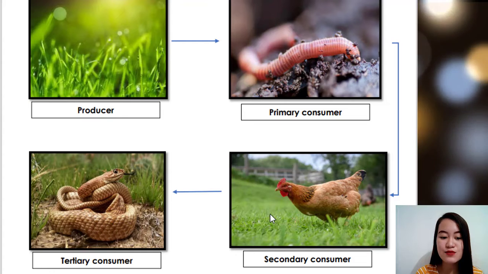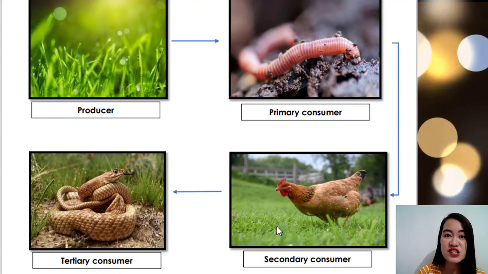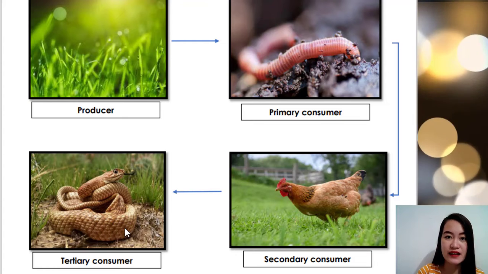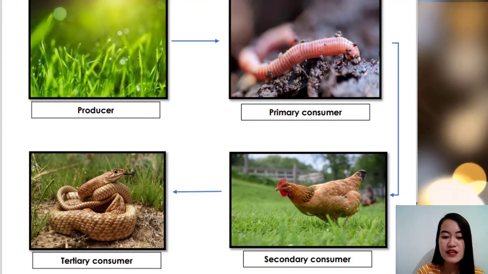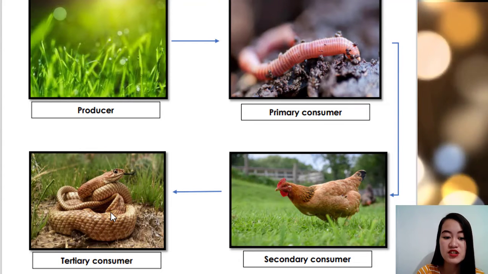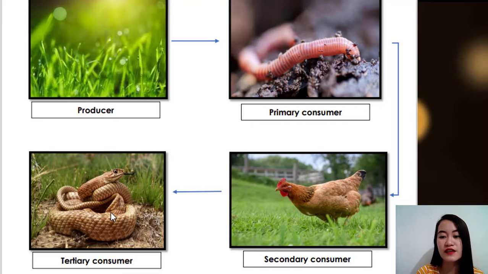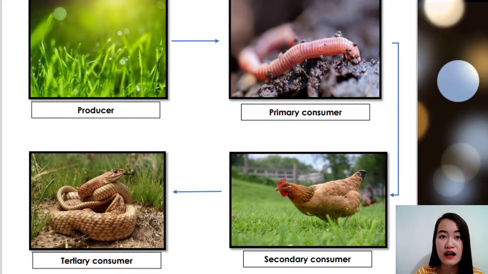And then the last one, sino yung huling kumain? Okay, pwedeng kumain doon sa chicken ay yung snake. So, this is the tertiary consumer. Okay? So, kung pwede pang may kumain doon sa snake, pwedeng human. Siya yung pinakang last. Pwede yun. Okay? So, ganito po, class, yung example ng food chain.